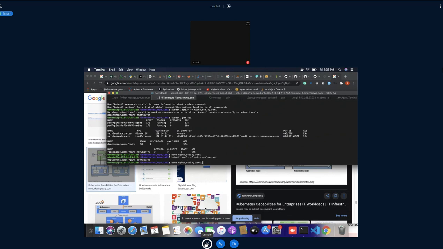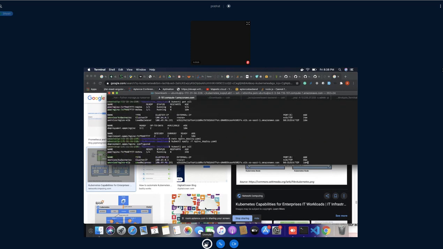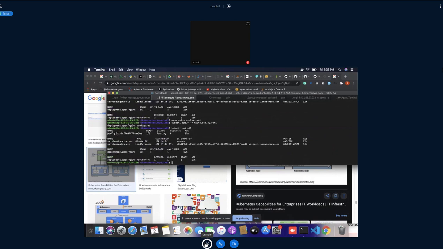Now let's see. See here, one is already destroyed. See how quickly it did that. Simply by updating it to one, it removed one Docker container, and now we have only one. So your development will become very fast once you configure your infrastructure properly.